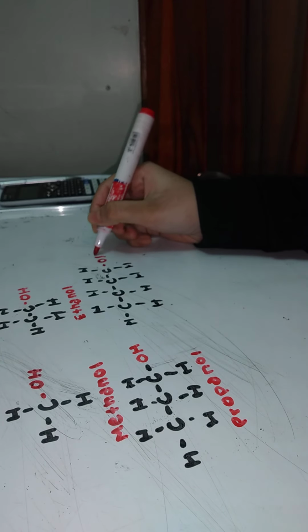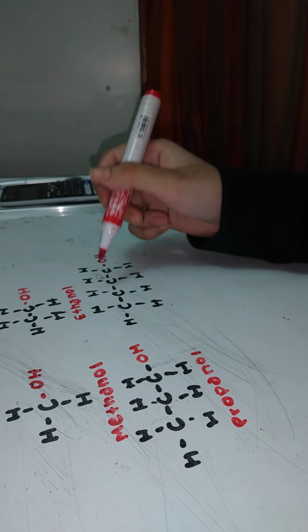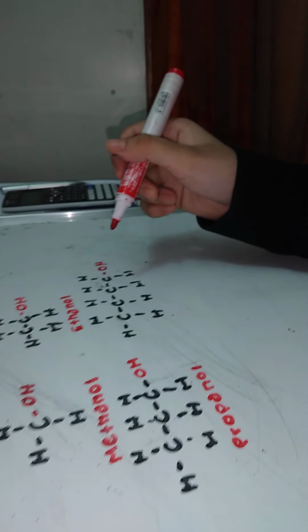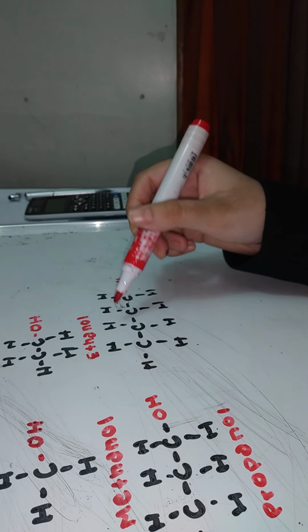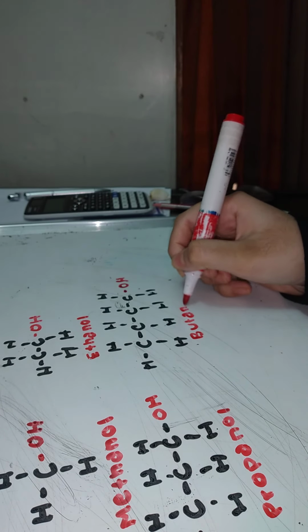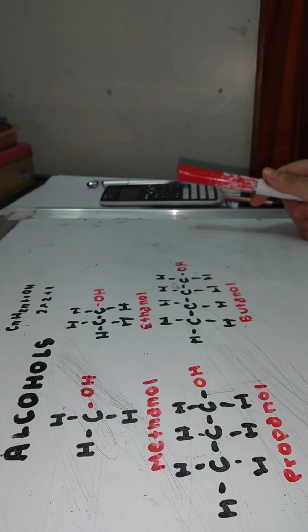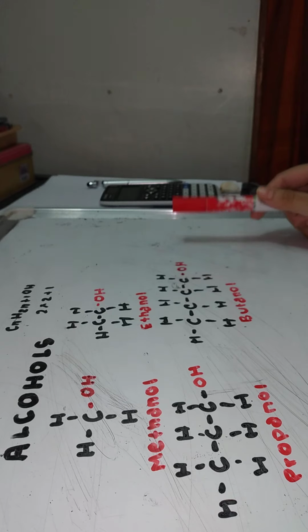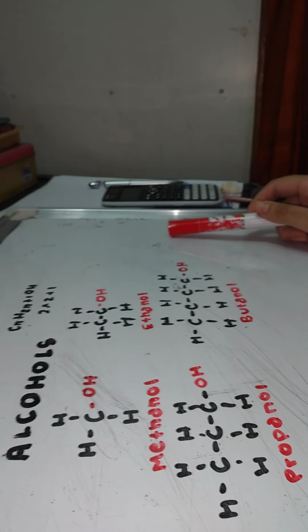So let's cross check if we have got 9H or not. 1 2 3 4 5 6 7 8 9, right? And this is butanol. Then there are more, like pentanol, which has 5 carbon. But if you guys understand these stuffs well, then you can draw pentanol, hexanol, heptanol, octanol, everything. Okay,